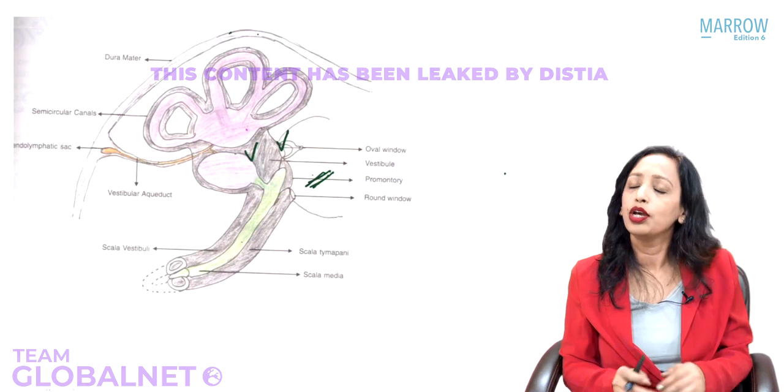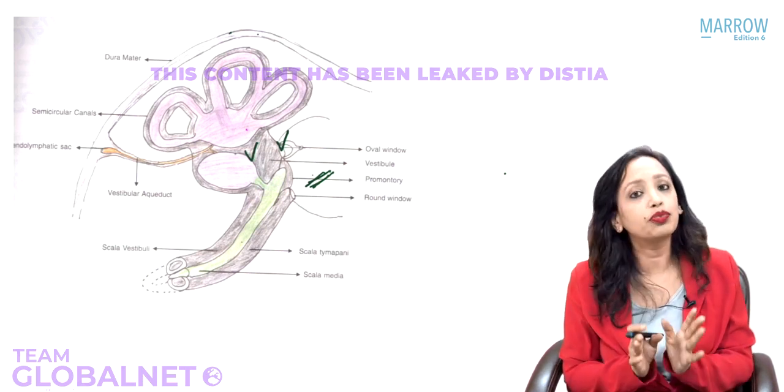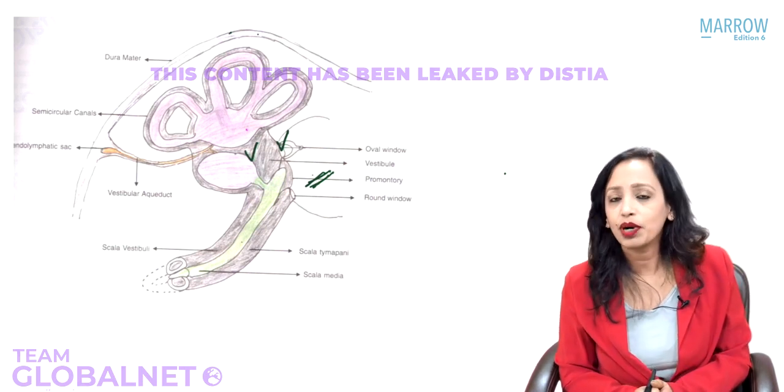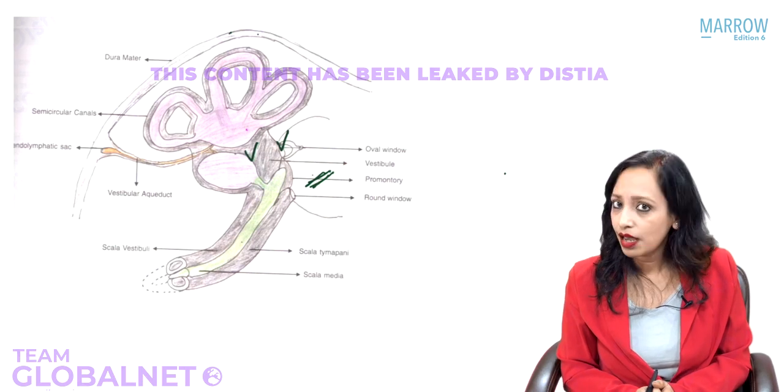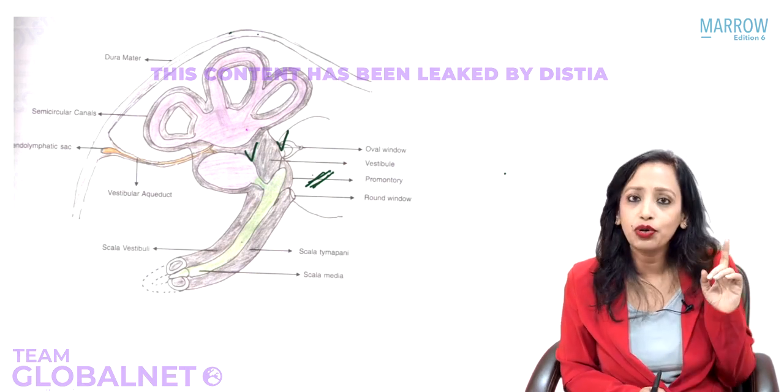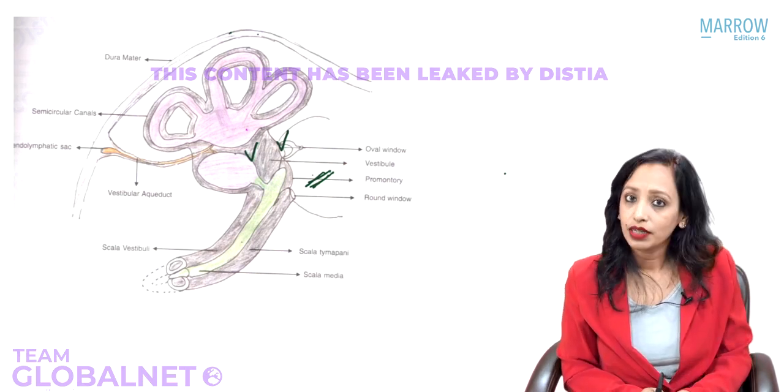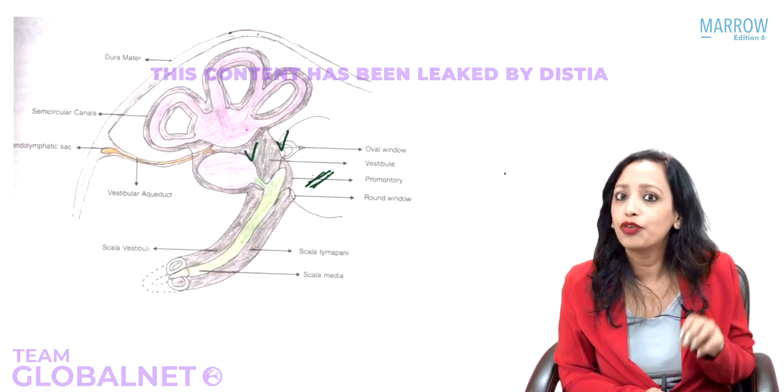So you are the surgeon. You will decide you are going to pass it through which window. What have you decided? Yes, very good, the round window. Why did you not choose the oval window? Yes, because the oval window is covered with the footplate of the stapes.